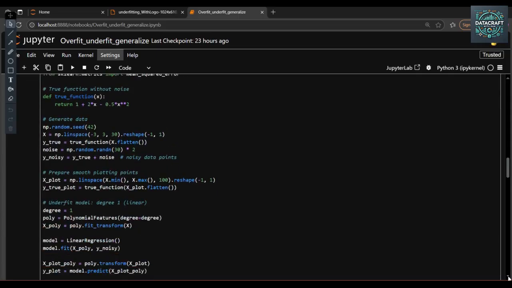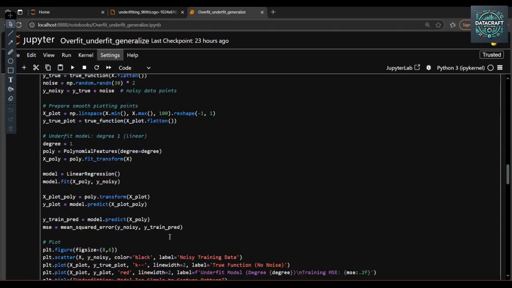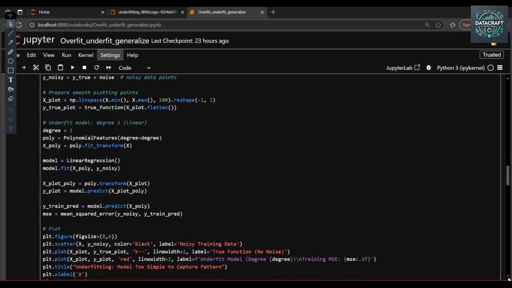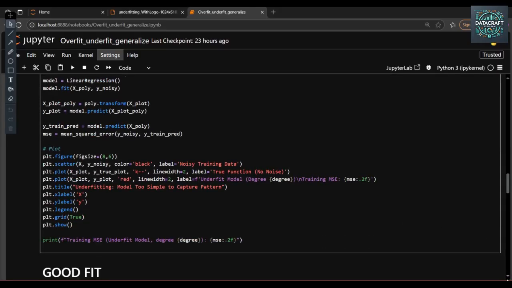Then we take the underfit model because the degree is 1, which is linear, and I fit and transform, then fit the linear regression model. Then we do the predictions, apply the mean square error, and finally plot this model. Let's execute this code.